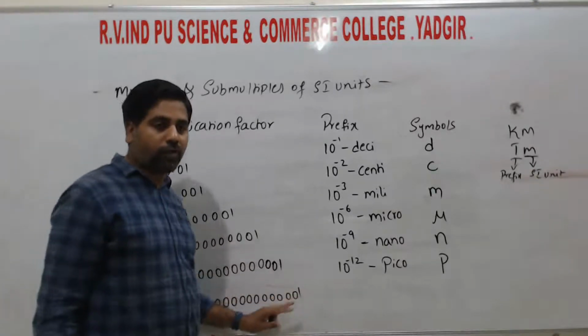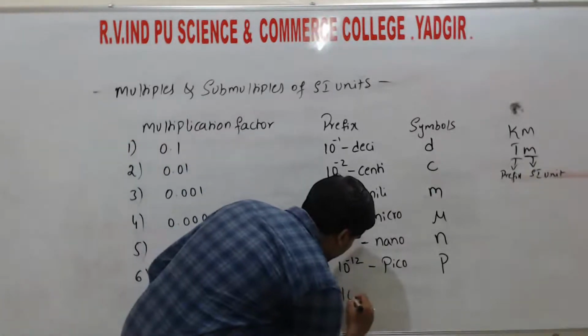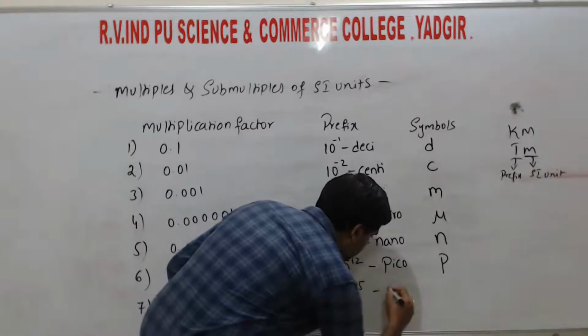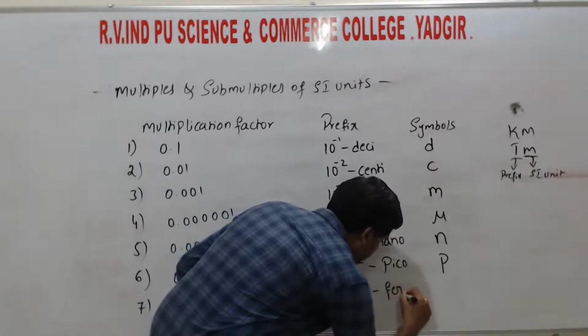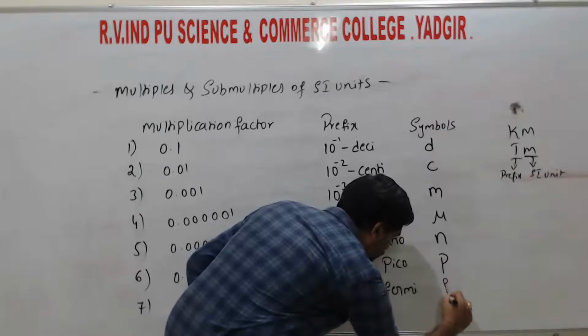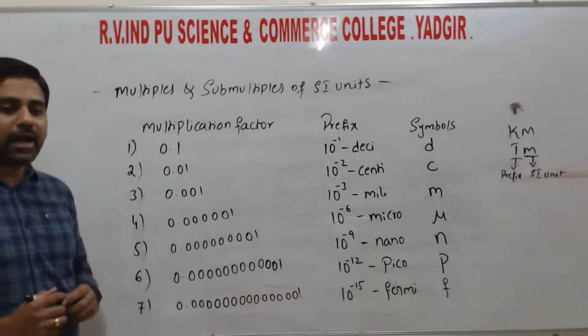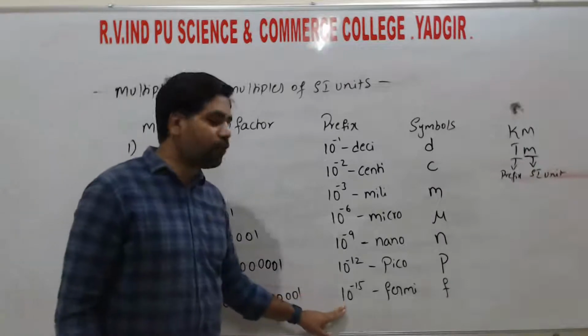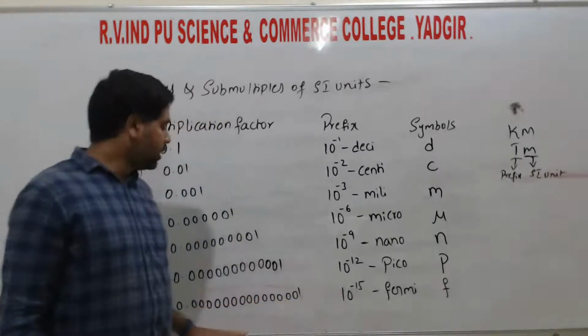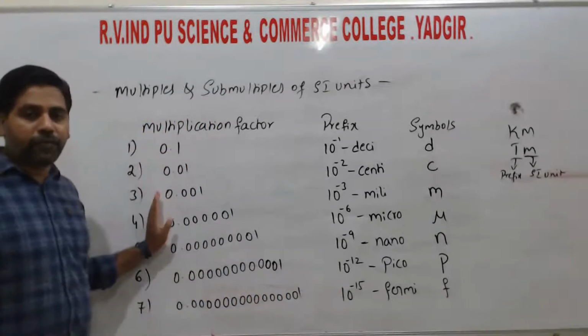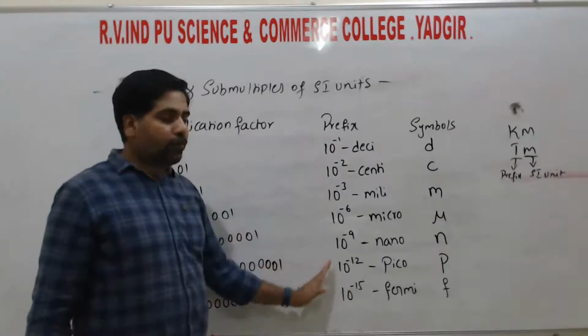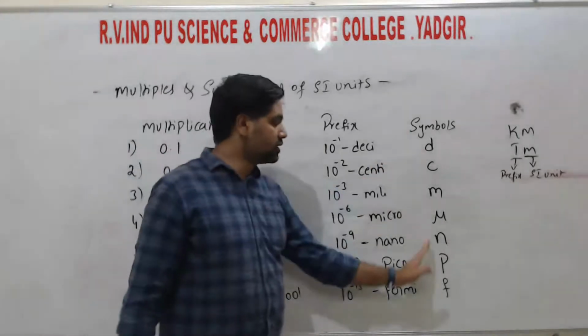And the last is 0 point, 14 zeros, then 1. That can be written as 10 to the power of minus 15. That is Fermi. So this one is Fm. One Fm is the Fermi meter, and its value is 10 to the power of minus 15. Right? So these are the multiplication factors, and these are the prefixes, and these are its symbols.